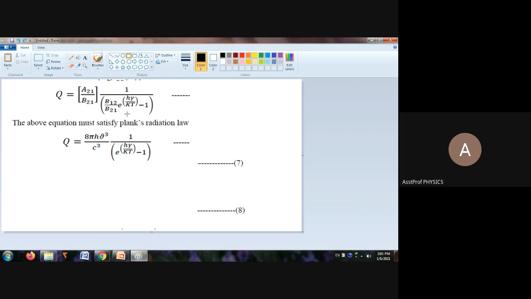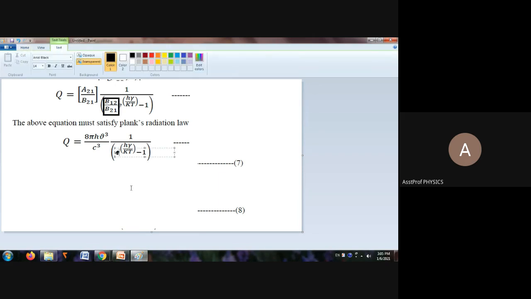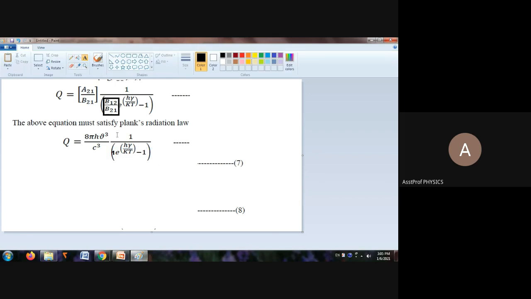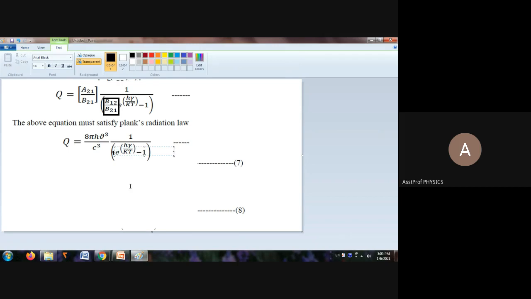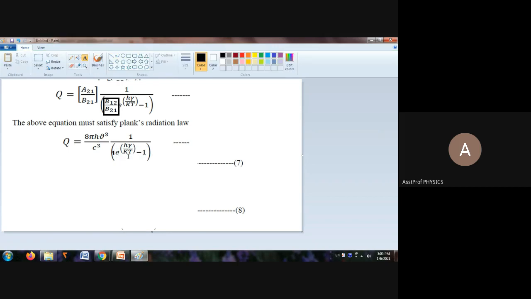Now compare like that. Now tell me, what is B12 by B21? 1, ma'am. 1, simple, that's all. So by comparing equations 7 and 8, A21 by B21 is equal to 8 pi h nu cube by c cube. B12 by B21 is equal to 1. Here only 1 is there. In place of B12 by B21, we will take 1, 1 multiplied with e power h nu by kT minus 1. So B12 by B21 is equal to 1.